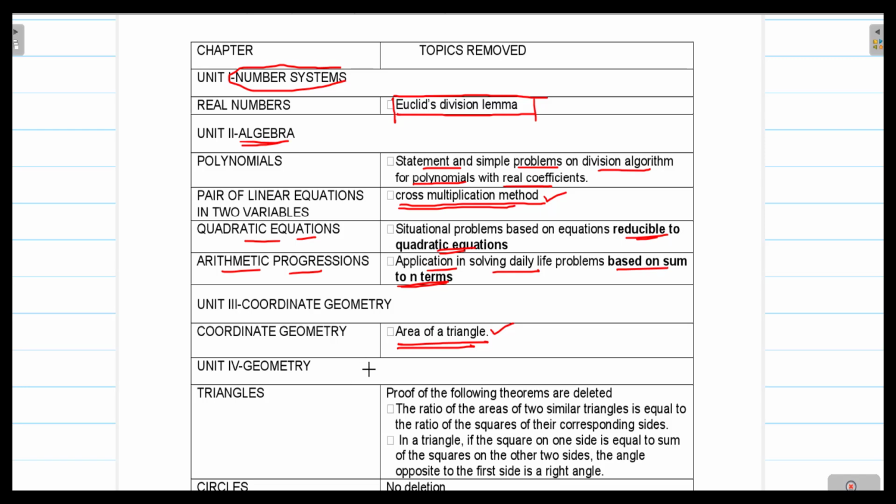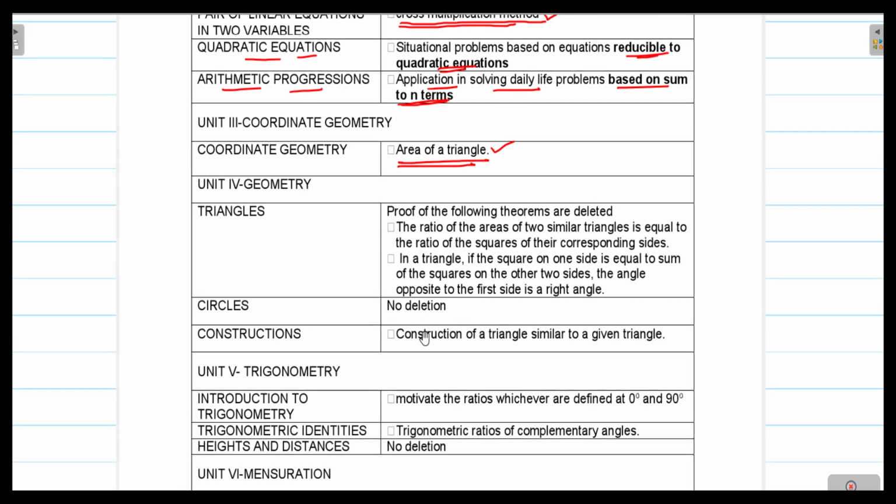In unit 4, that is geometry, the first topic is triangles, and from triangles the proofs of the following theorems are deleted. The ratio of the areas of two similar triangles is equal to the ratio of the squares of their corresponding sides. The proof of this theorem is deleted.